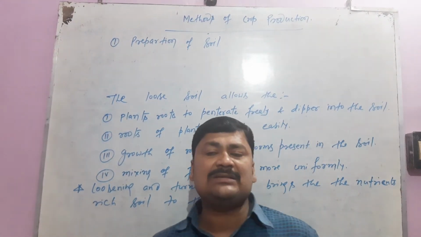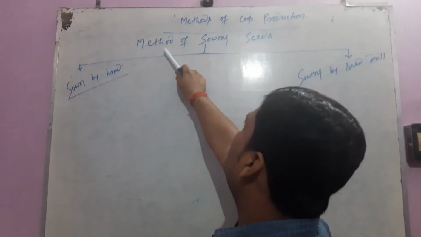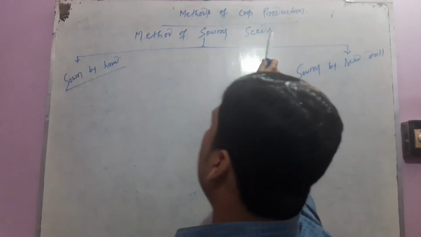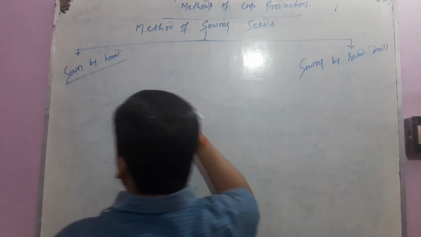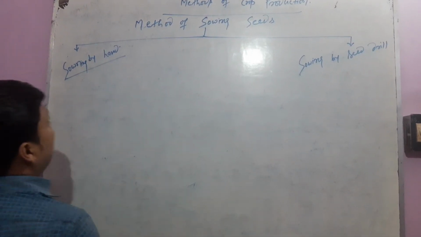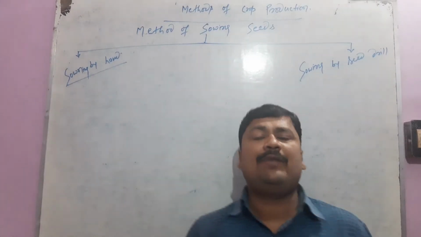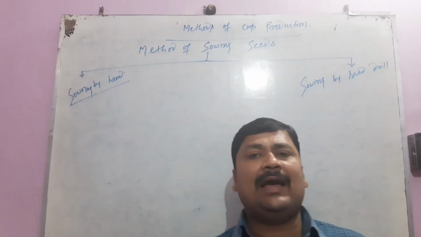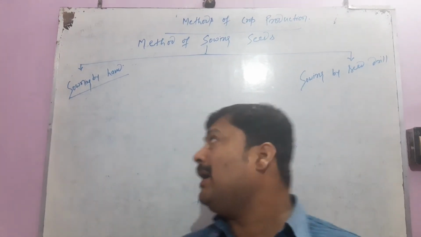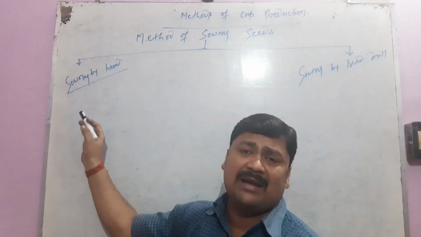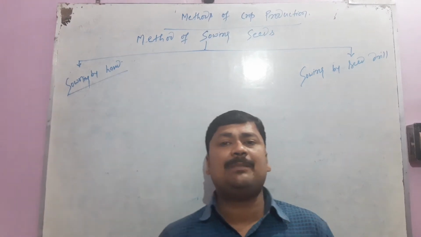Now our next step is selection and sowing of seed. Methods of sowing seeds. We sow seeds by two methods: sowing by hand, and second, sowing by seed drill. In the method of sowing by hand, we take seeds in hand and scatter them in the entire field. It is a traditional method, and in some remote areas this method is still followed. But there are some demerits in this method.